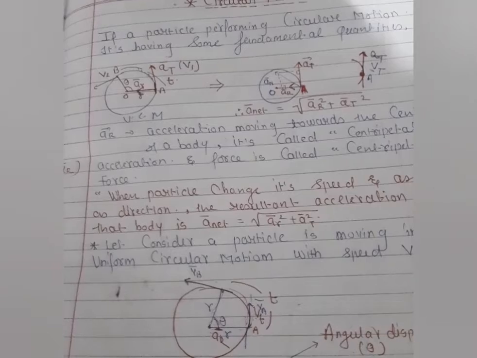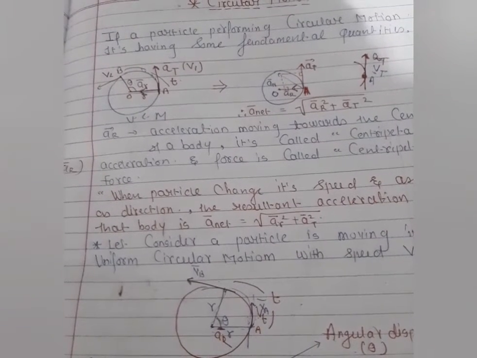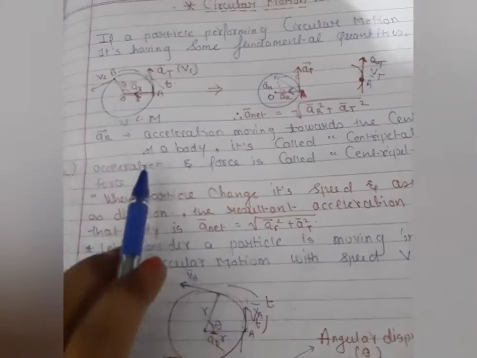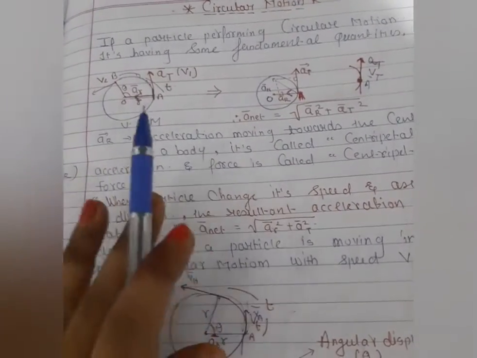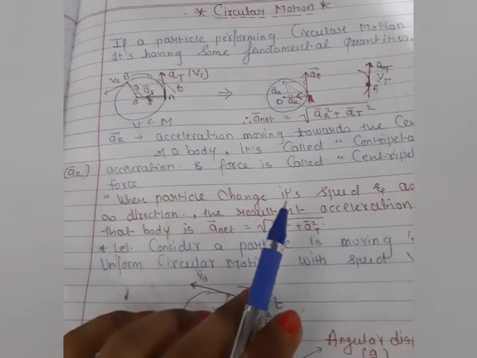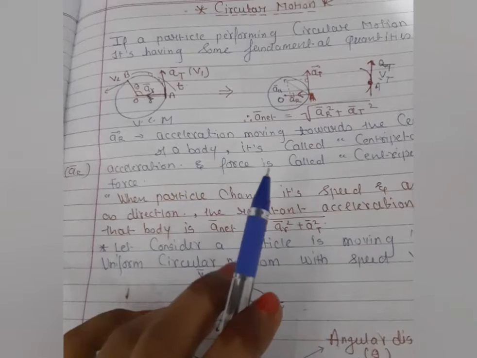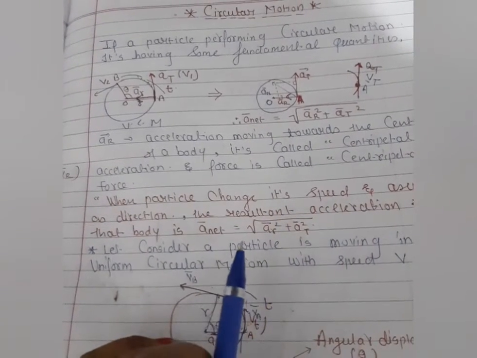Clear? So when you switch on the fan and after some time the speed of the fan is constant, that is uniform circular motion. And again when you switch off the fan, what happens? The speed gradually decreases. That is non-uniform circular motion.